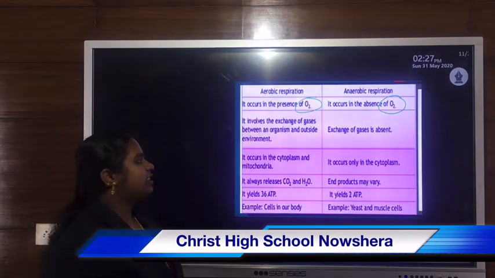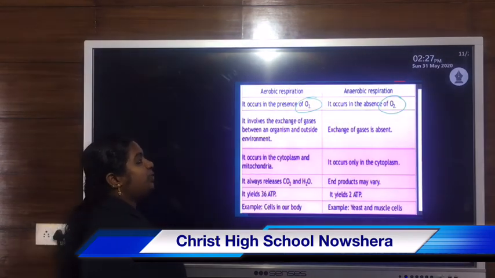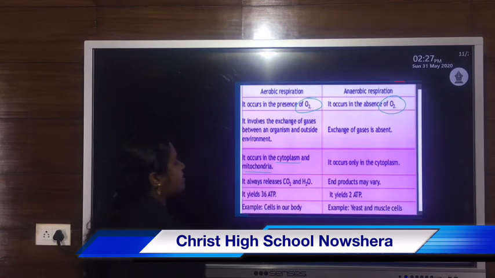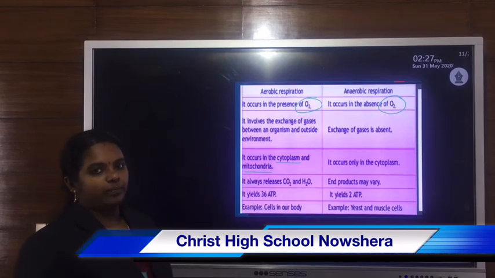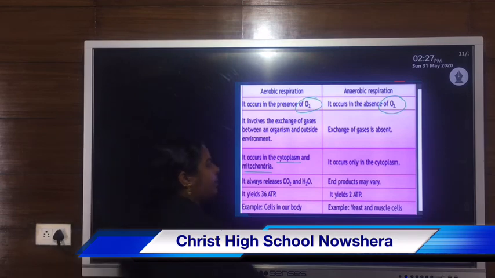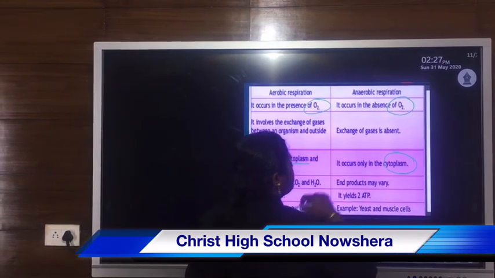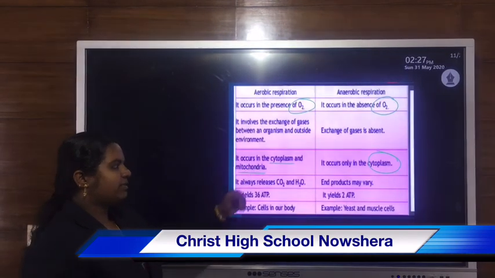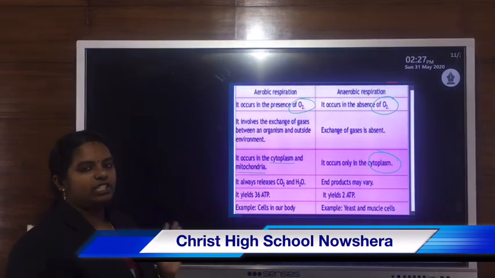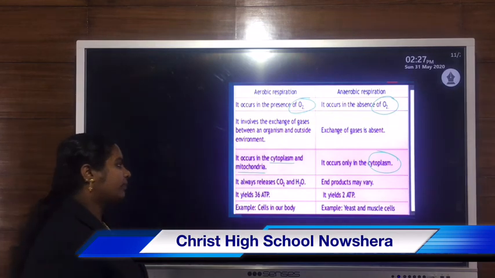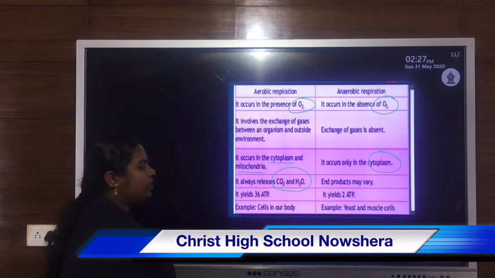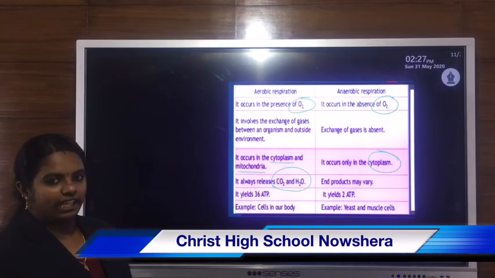Then the site of aerobic respiration is cytoplasm as well as mitochondria, while anaerobic respiration takes place only in cytoplasm. Then in aerobic respiration, the end products are carbon dioxide and water, along with the release of energy.